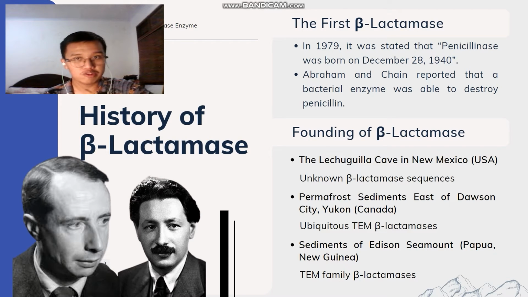They also found ubiquitous DEM beta-lactamases from 30,000 year old permafrost sediments east of Dawson City, Yukon, Canada, and in a slightly younger sample of cold seep sediments of Addison Seamount, Papua New Guinea, encoded DEM family beta-lactamases.